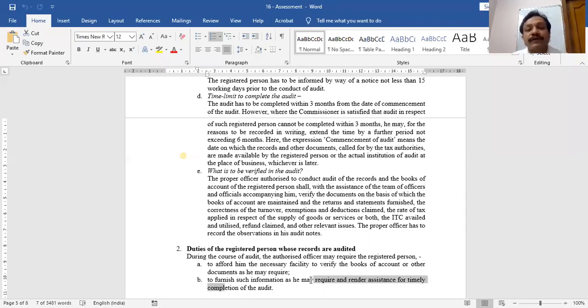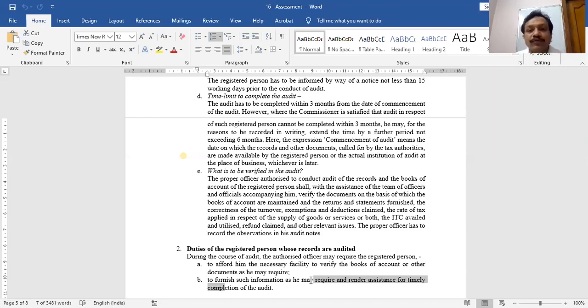Because in the first point we have read that 15 days notice is to be given to this taxpayer. So the taxpayer has to arrange in these 15 days a proper place where the officers will come and sit and do the audit. All the required information, or all the documents and files and bill books, etc., which are required to complete the audit. This is the duty of the taxpayer.